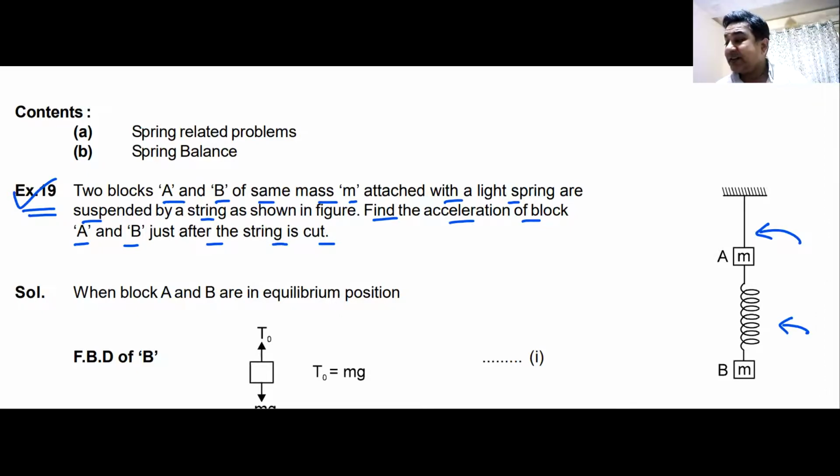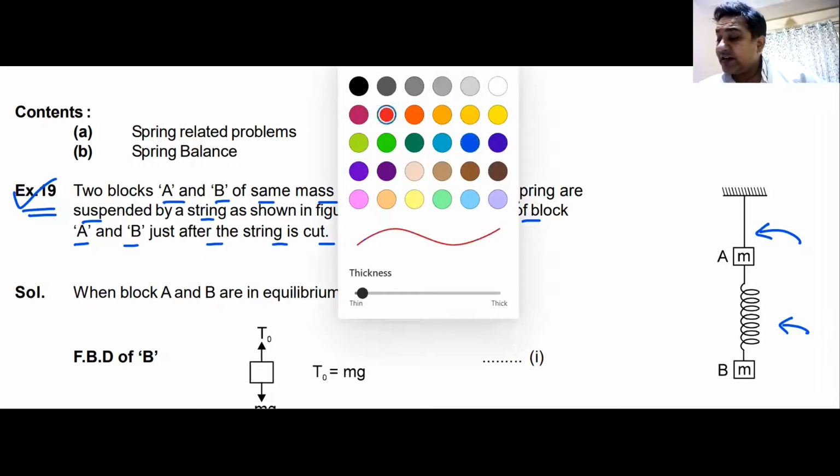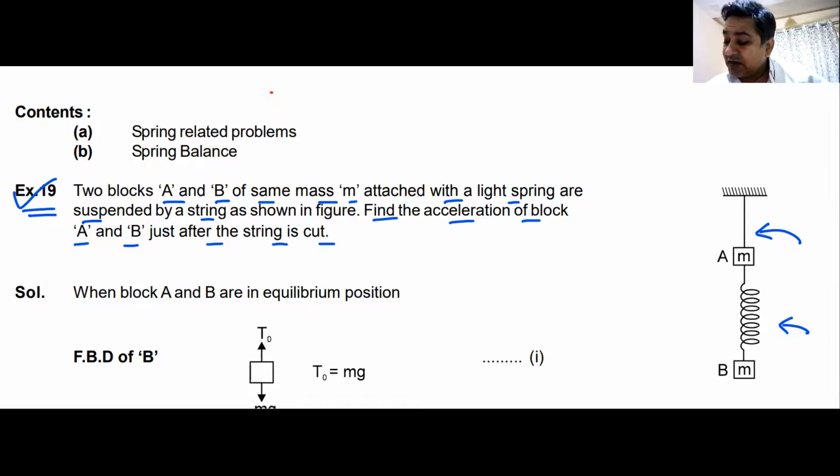So remember, that is the star highlight of this question. Okay, this is a good star. Before cutting, the blocks are in equilibrium.